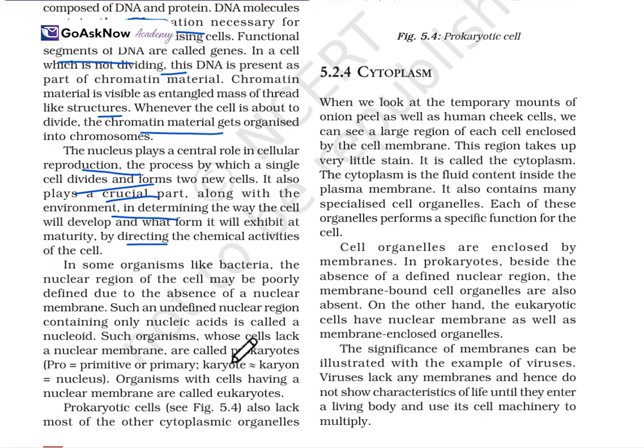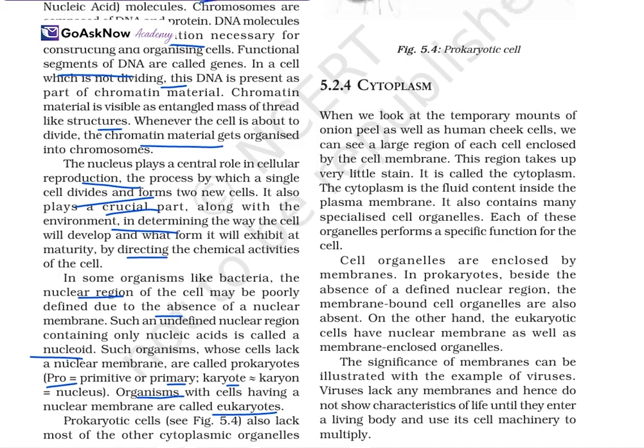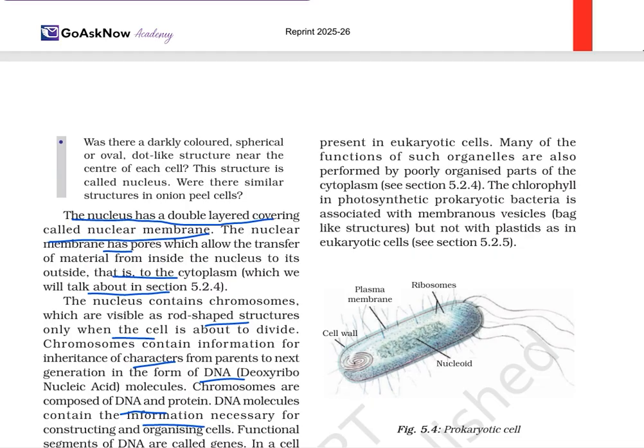In some organisms like bacteria, the nuclear region of the cell may be poorly defined due to the absence of a nuclear membrane. Such an undefined nuclear region containing nucleic acid is known as a nucleoid. Organisms whose cells lack a nuclear membrane are called prokaryotes. Pro means primitive or primary, and karyote means karyon, nucleus. Organisms with cells having a nuclear membrane are called eukaryotes. Prokaryotic cells also lack many of the cytoplasmic organelles present in eukaryotic cells.